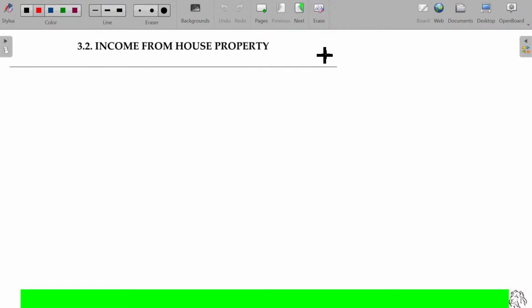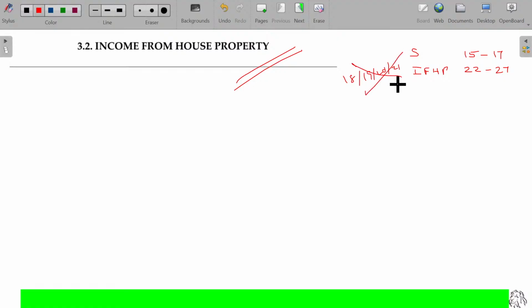So we'll now start with income from house property. There are 5 heads of income, the first one being salary, the second one being income from house property. Salary, we discussed under 3 sections, 15, 16, 17. And income from house property, we start discussing from section 22 to 27. 18, 19, 20, 21, we don't have those sections currently.